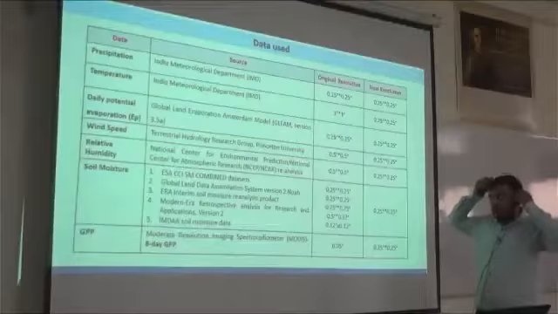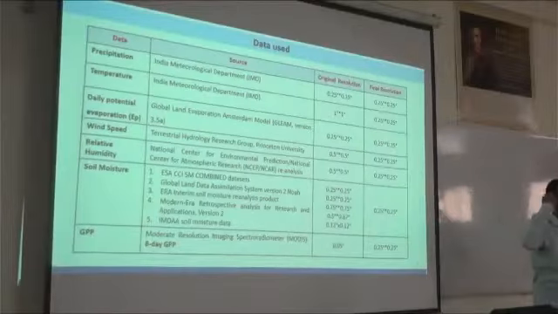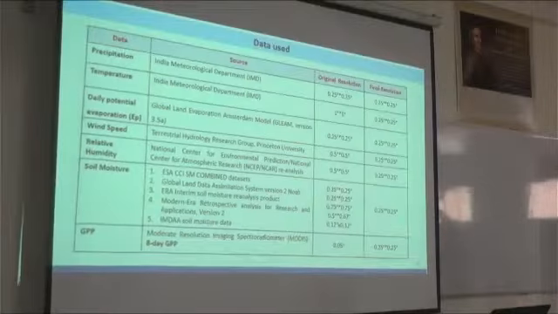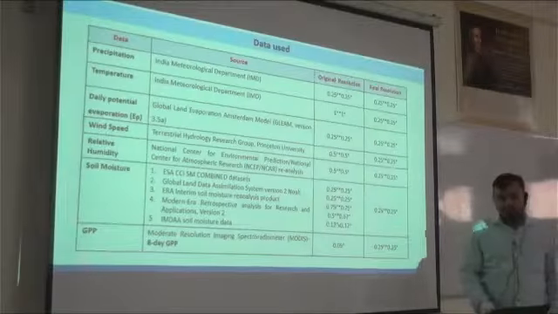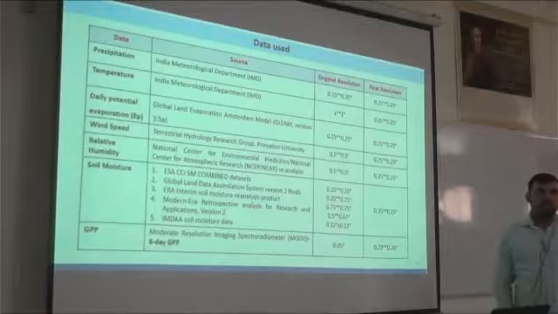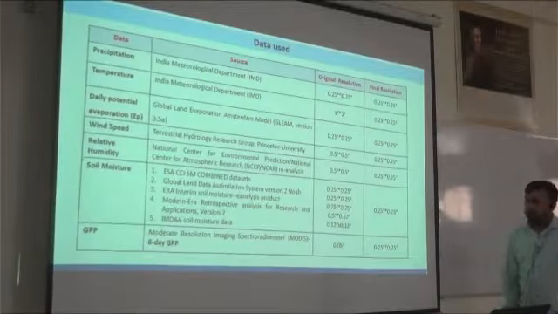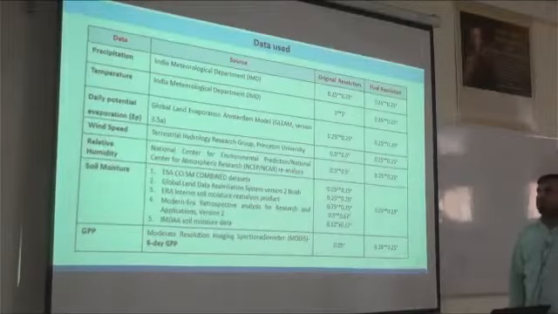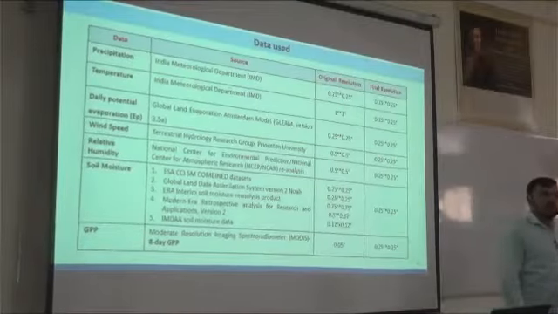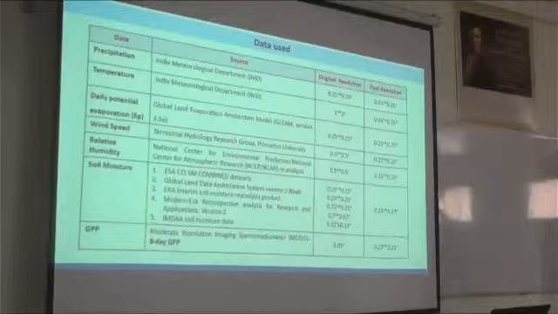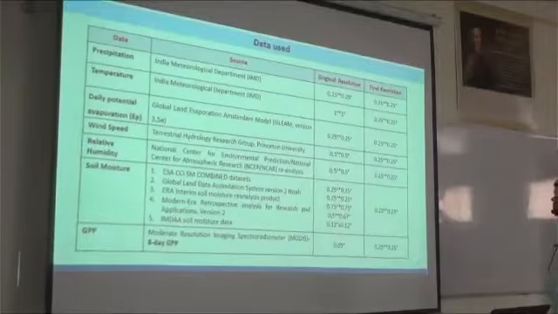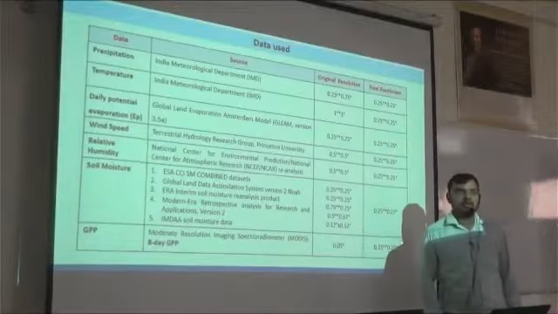Initially, we used a precipitation dataset derived from the India Meteorological Department, which is available at 0.25 degree by 0.25 degree. Further, we used a temperature dataset. Since the resolution of temperature is coarse, 1 degree by 1 degree, but it is available from the India Meteorological Department, we have taken it.